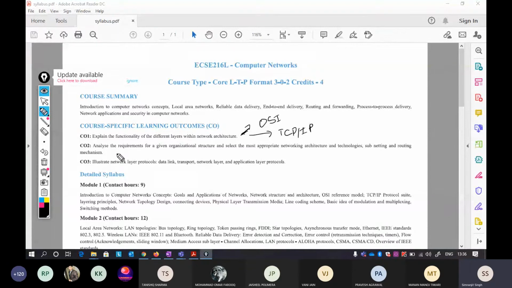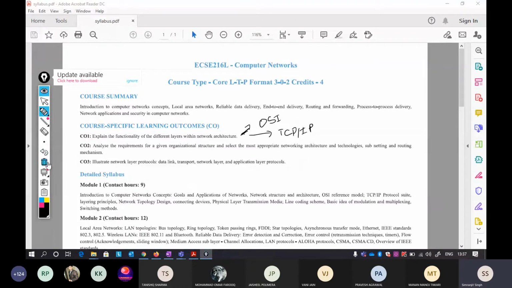Another is to analyze requirements for organizational structure and select the most appropriate networking architecture and technologies, subnetting and routing mechanism. Don't worry about it. I know that you will not understand by only seeing the course learning objective here, but when I go in depth, I will again cover each and every course learning objective very thoroughly. The third is one of the easiest course learning objectives, which says to illustrate the network layer protocols and data link transport. So it is just talking about the different layers present inside any architecture.